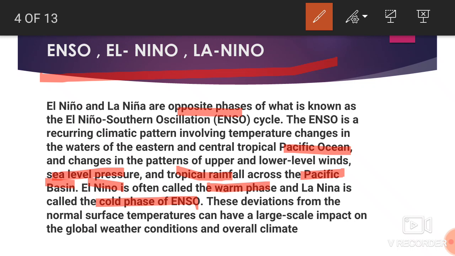So from there we get to know it is a part of the El Nino Southern Oscillation phenomenon. It is a climatic phenomenon, and there are two opposite phases, El Nino and La Nina. El Nino is known as the warm phase, La Nina is the cold phase, and all these phenomena have a large scale impact on global weather conditions.